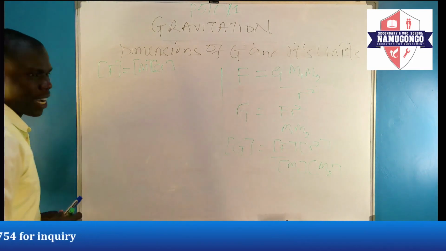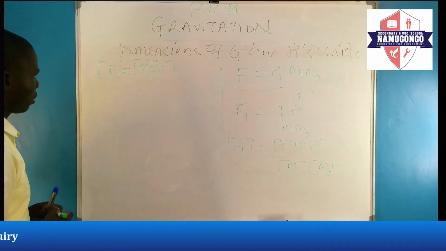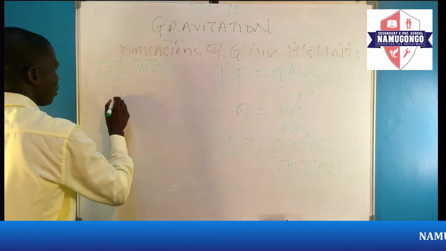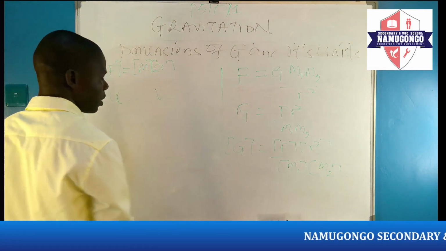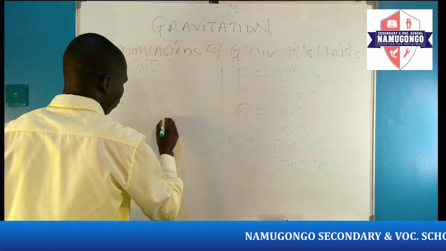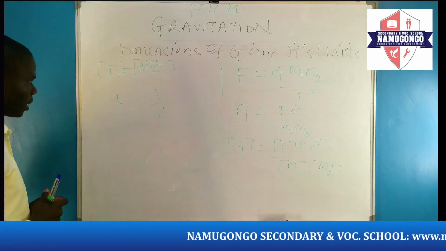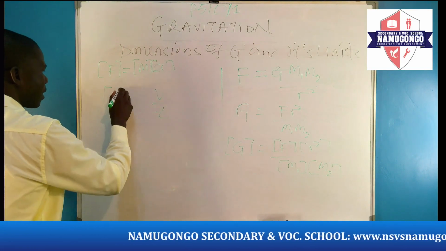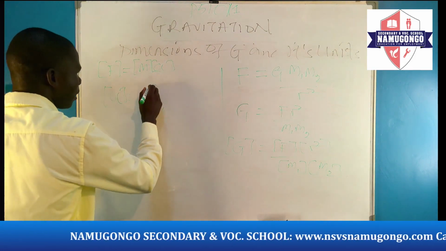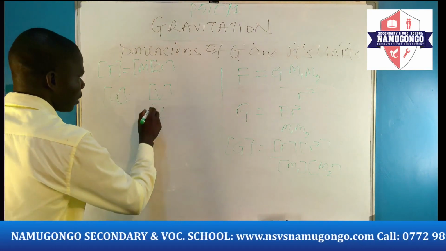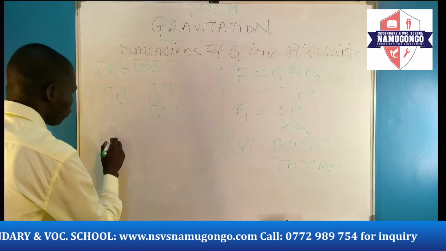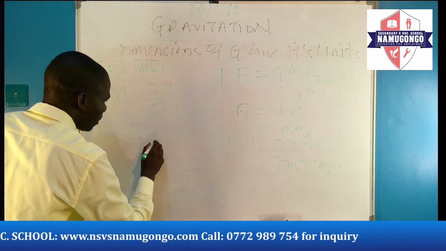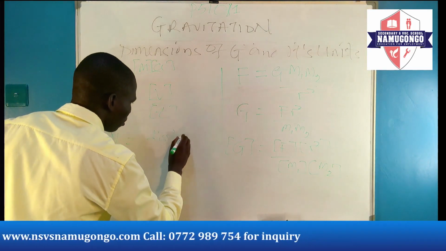But dimension of acceleration, we don't know it. We know very well that acceleration is defined as the rate of change of velocity with the time. So it is V over T, meaning that dimension of acceleration will be dimension of velocity divided by dimension of time.